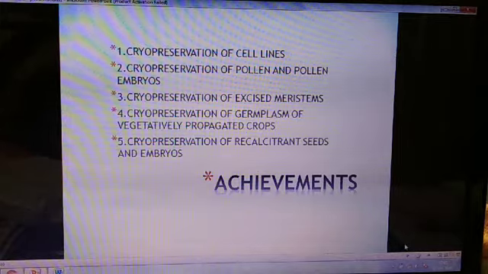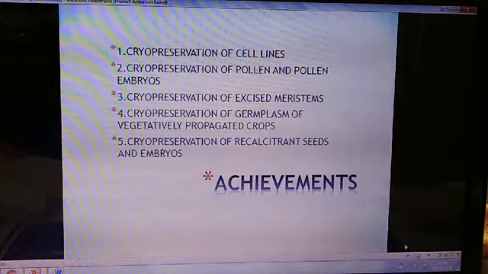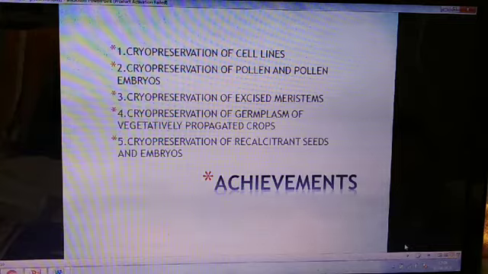But some large seeds that are short-lived and abortive, such as oil palm, coconut, walnut, mango and cocoa, can now be cryopreserved, and their seeds and embryos can be used for further generation of new hybrid varieties of plants. These are some of the achievements of cryopreservation.